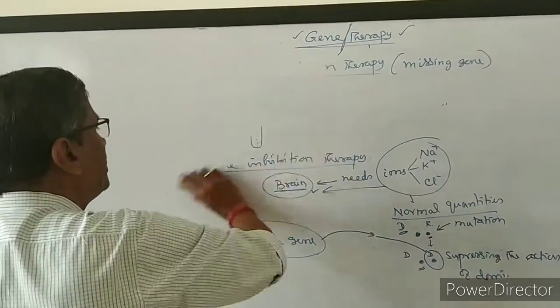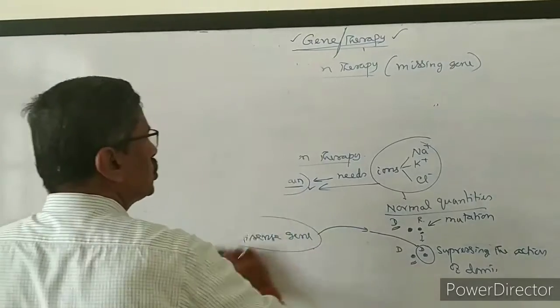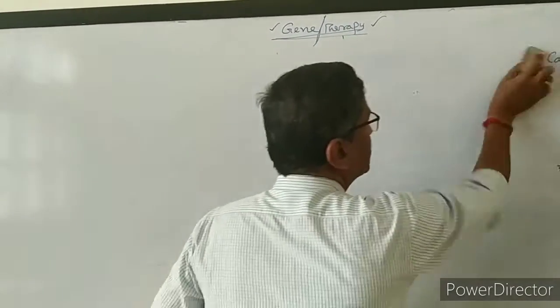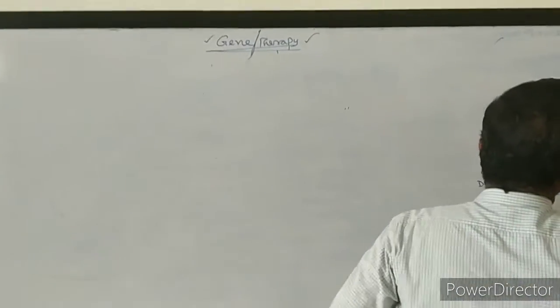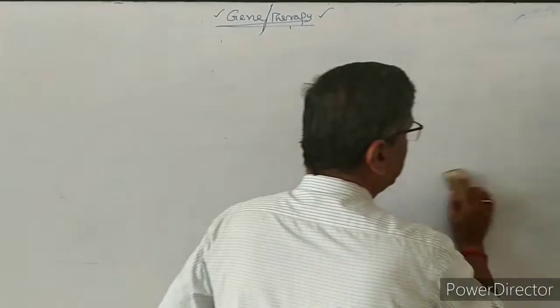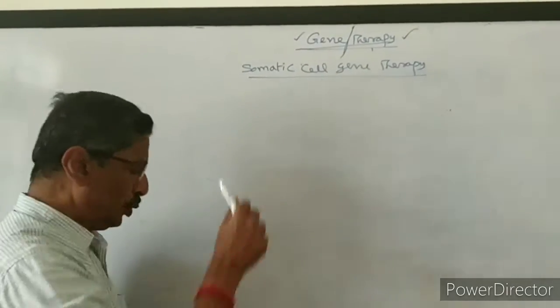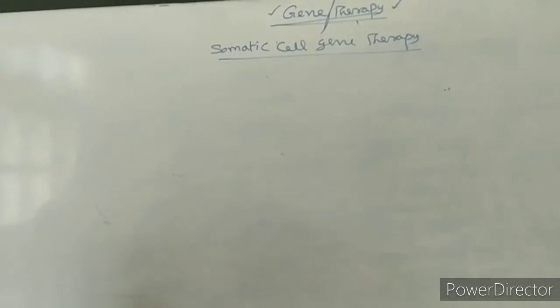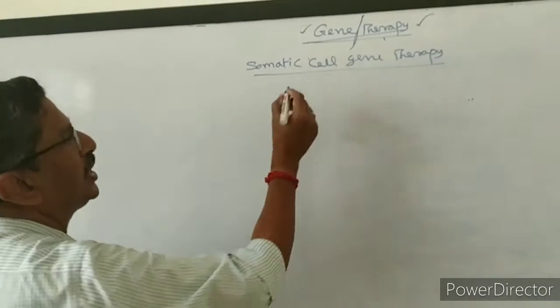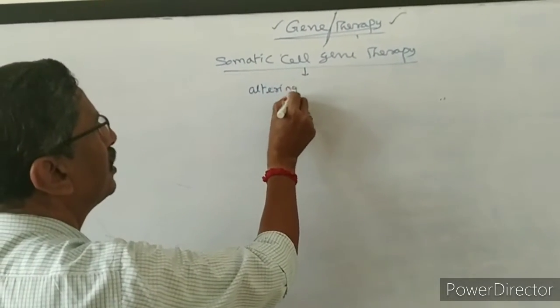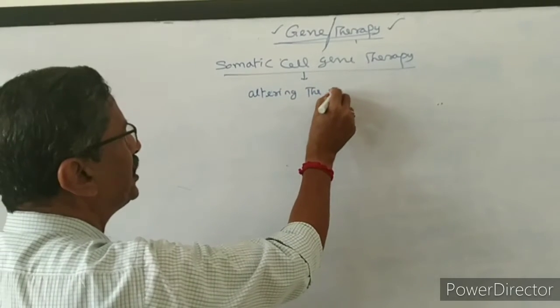The first type of gene therapy is called somatic cell gene therapy. First we will take what is the meaning of somatic cell. Therapy means treatment, I told you. In somatic cell gene therapy, they are altering the genes.